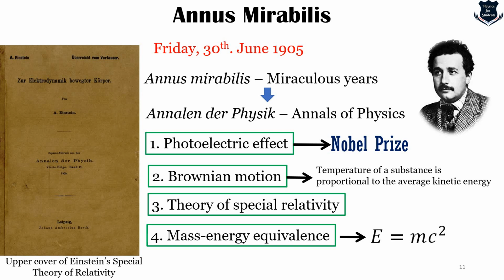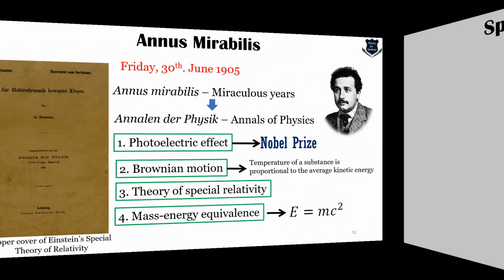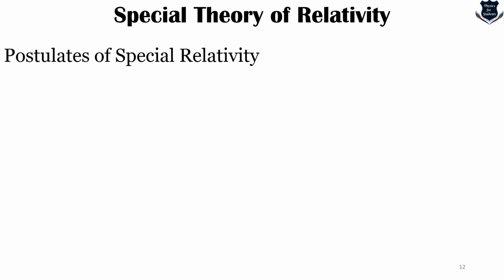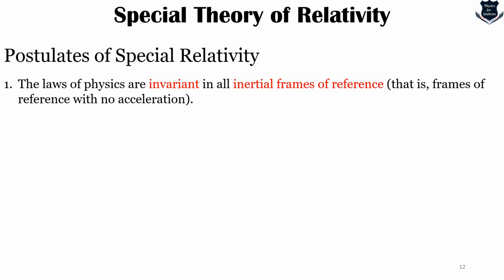Now these 4 papers, together with quantum mechanics and Einstein's later theory of general relativity, are the foundations of modern physics. So let us go forward and understand what the special theory of relativity has proved to us. There are certain postulates of special relativity which are important in order to understand gravity.